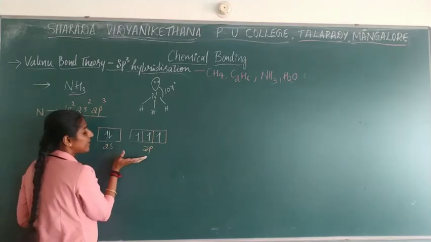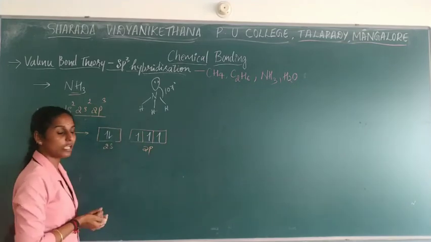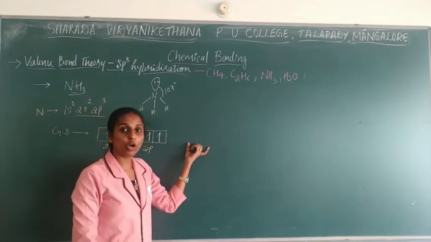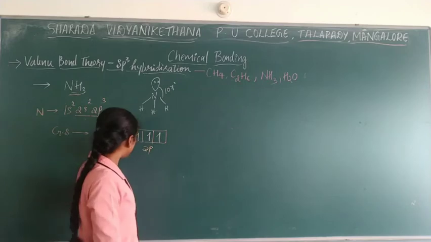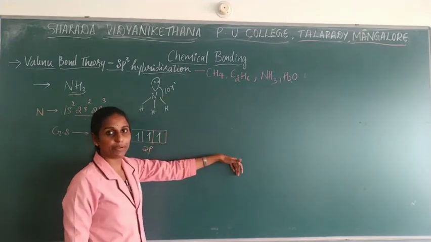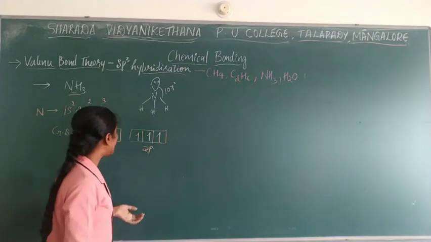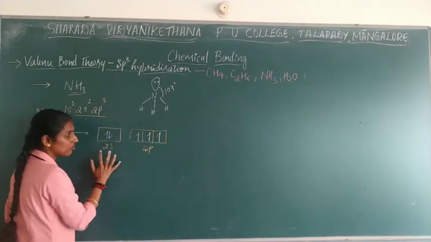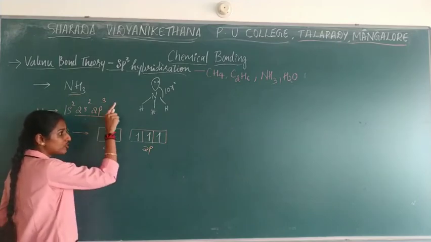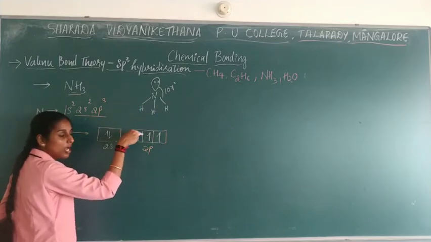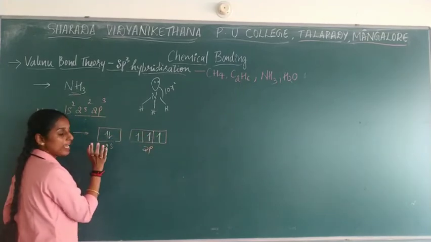So it will remain here itself. The electron cannot jump into higher orbital. Now if you consider 3s, what will happen? That is higher energy orbital. So it needs more amount of energy to jump into that energy orbital. So it is not possible, so it remains like this only. Understood? If it is having paired electron, one of the electrons should jump into vacant orbital. But vacant space is not there here, so it will remain as it is.